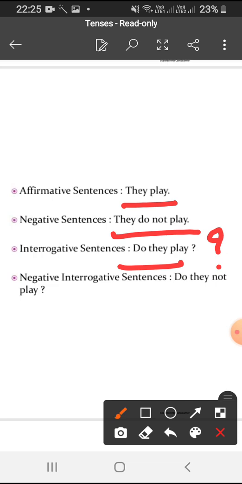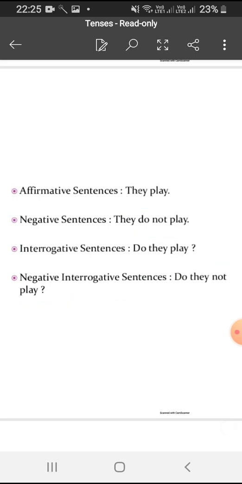And negative interrogative, how will you write, in which the negative part is also there? Not will also be there. Do they not play with a question mark? So I hope simple present tense is clear to you.